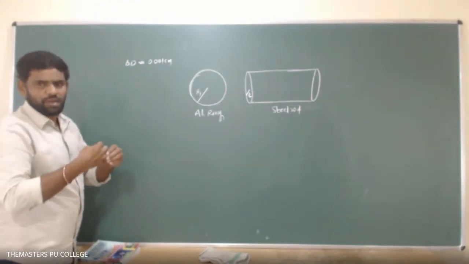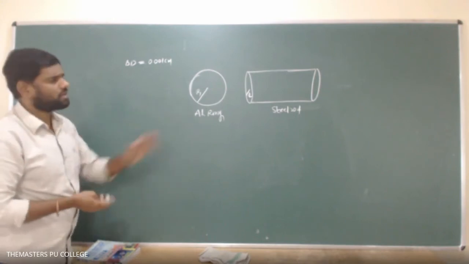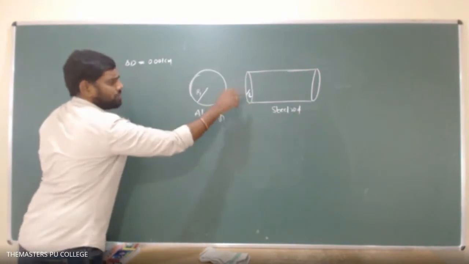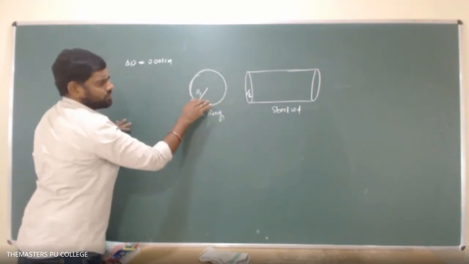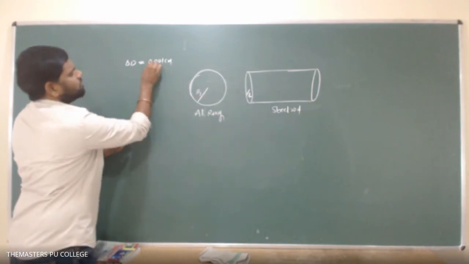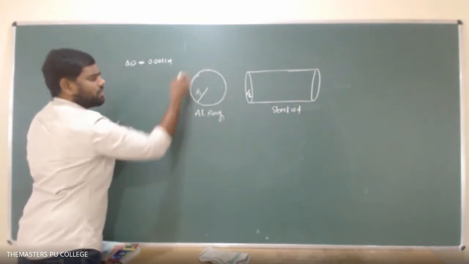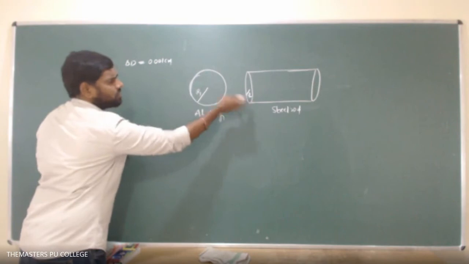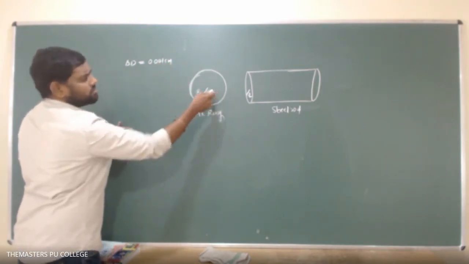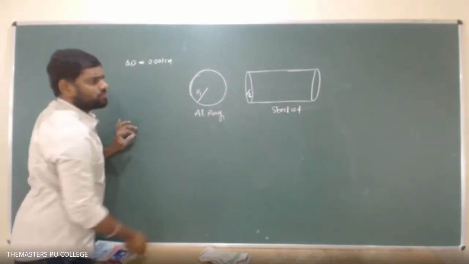How we can adjust a ring to a finger, in similar manner the aluminum ring is going to adjust with the steel rod. The steel rod diameter is a bit more than this aluminum ring. So how much more? The steel rod diameter is 0.001 centimeter more than this aluminum ring, or this aluminum ring diameter is 0.001 smaller than the steel rod. So in order to fit this aluminum ring onto the steel rod, what will happen?